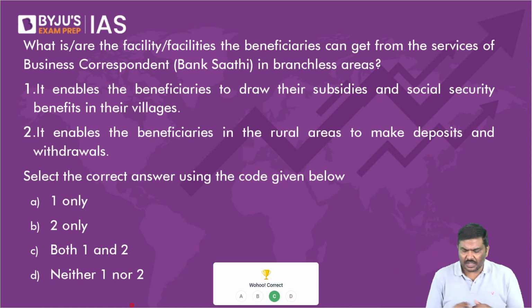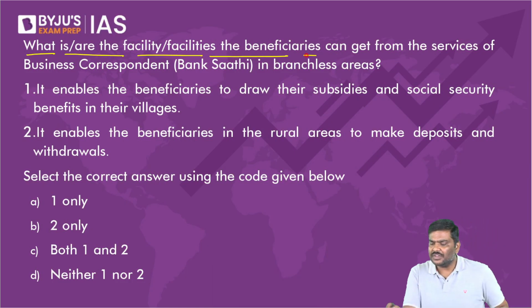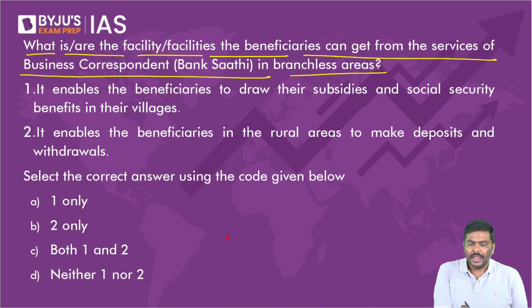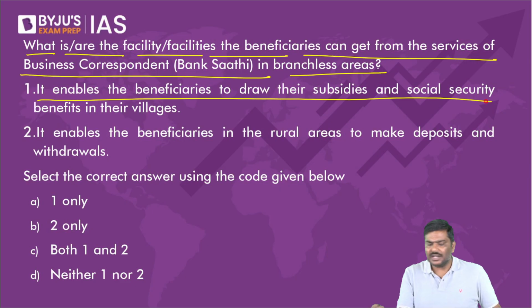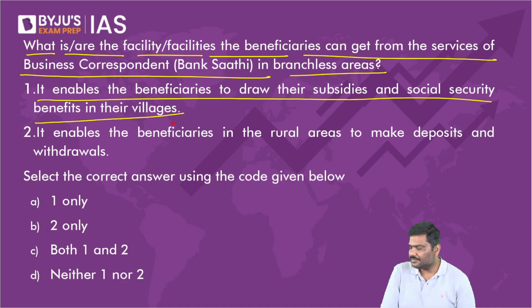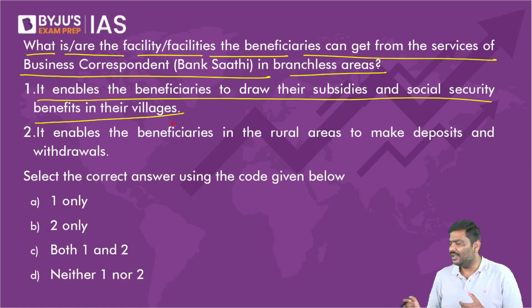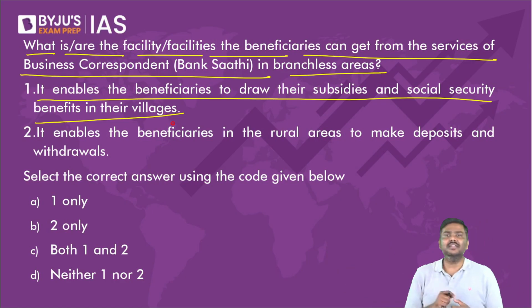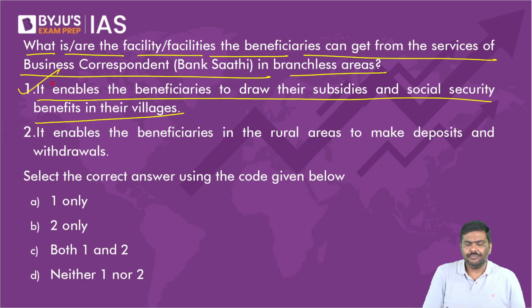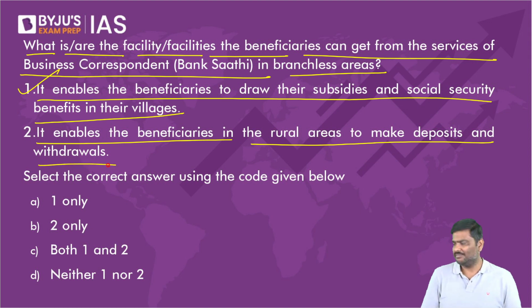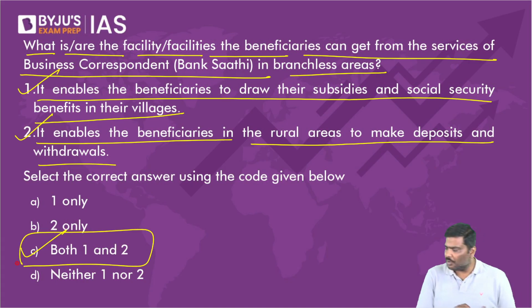Okay, 62% answered correctly. Let's start. What is or are the facility or facilities the beneficiaries can get from the services of Bank Sathi in a branchless area? It will enable the beneficiaries to draw their subsidies and social security benefits in their villages. Is it correct? I've told you all of this. You will withdraw LPG subsidy. You will take your pension from the Bank Sathi. Of course, statement 1 is correct. It will enable the beneficiaries in the rural areas to make deposits as well as withdrawals. Basic banking services. Of course, the answer is yes. The right option will be option C, both 1 and 2.